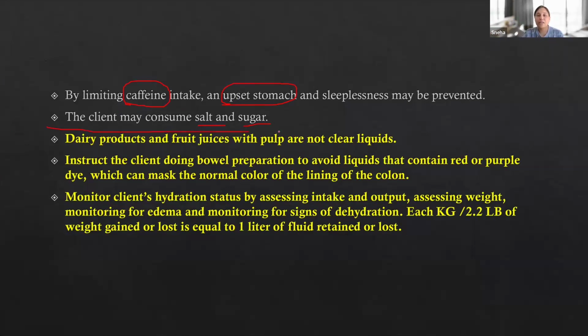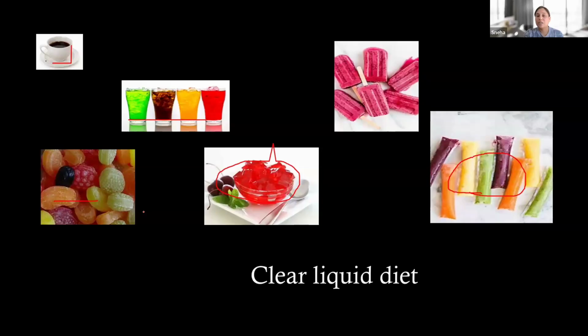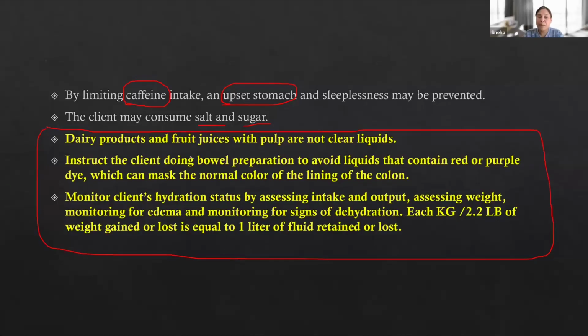So these points highlighted in yellow are important for you to choose the right answer. I don't want you to make any mistakes here. Even if it's a very simple thing, most students make mistakes while choosing the right option for a clear liquid diet. Any patient who has undergone surgery, remember that we start with clear liquid. So what food items can you choose? You can choose any of the items from this image or slide. Remember, dairy products like milk, ice cream, and fruit juice with pulp are not clear liquid, because they're not transparent.